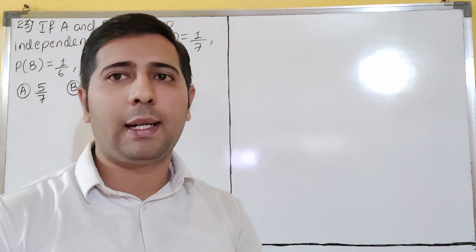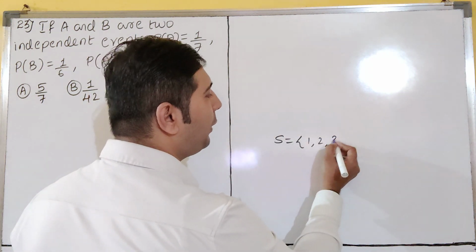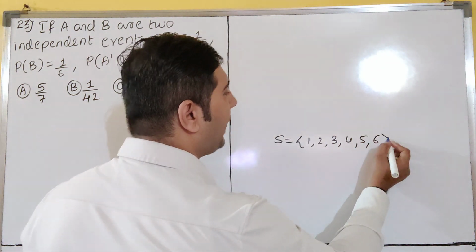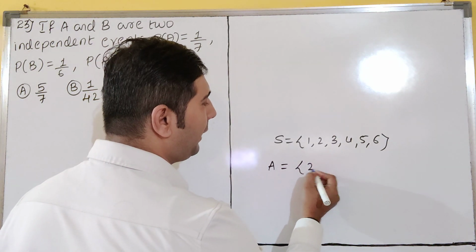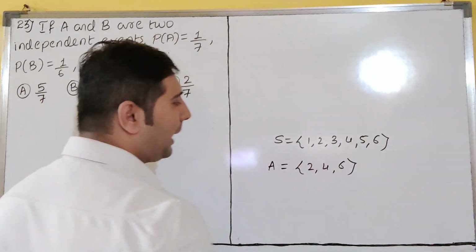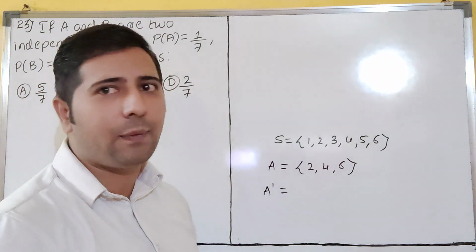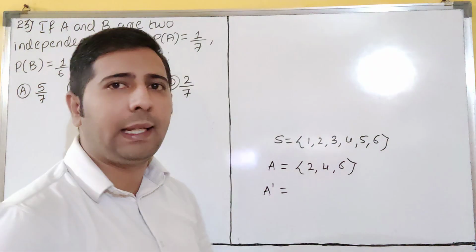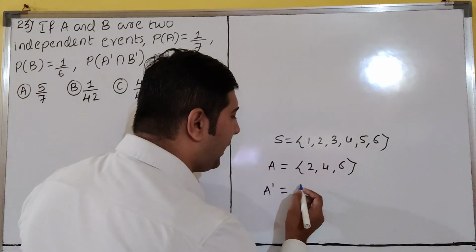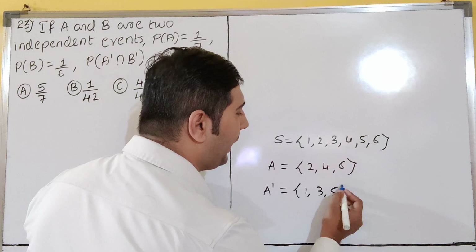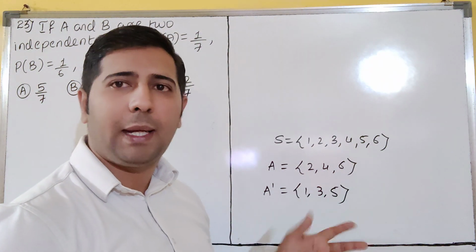Suppose you have to understand here, dear students, if I throw a die, what you will get? 1, 2, 3, 4, 5, 6 will get. Getting an even number, A is what? Getting an even number. Even number is what? 2, 4, 6. Correct? Getting an odd number, if I get an odd number means I have failed. Getting an even number is my success, you think. Getting an odd number is my failure, no? So 1, 3, 5. So A is independent of getting even number here. It is not depending on anything.